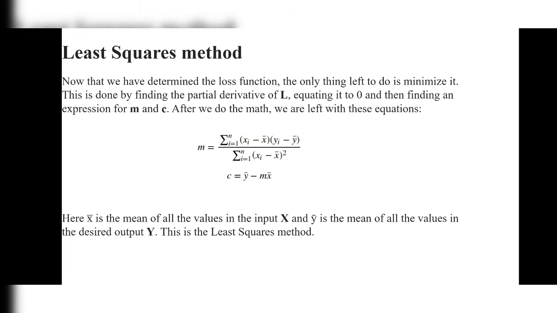Okay, don't worry. Here x-bar is the mean of all the values in the input x. Okay, and y-bar is the mean of all the values in the desired output y. This is the least square method. Here xi means the values in x, and here yi means the values in the desired output of y.